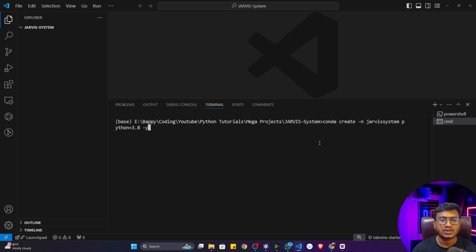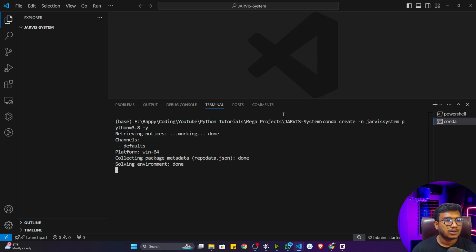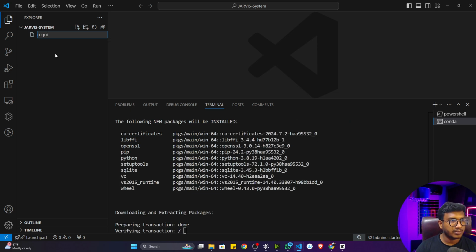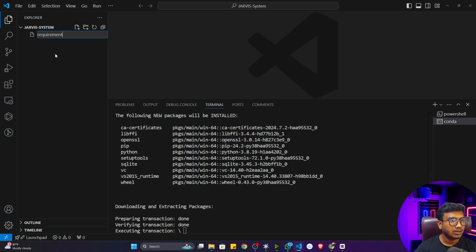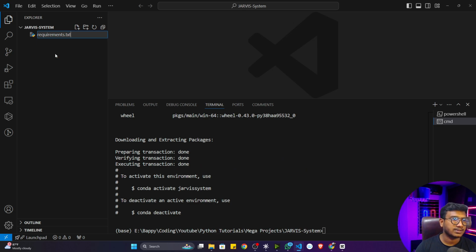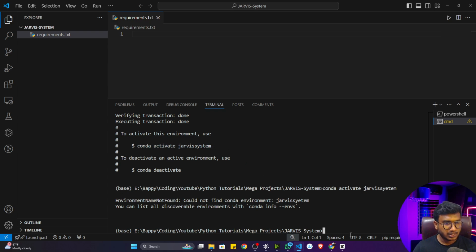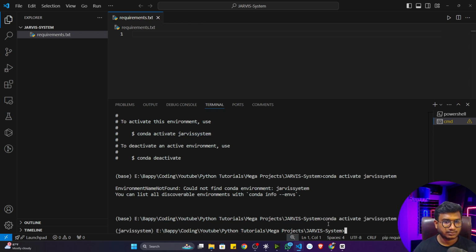That means I want to create this particular environment. Now if I execute the command, it will create the environment first. Then I'm going to activate it, and then install all the libraries. In between, I can create a file called requirement.txt. I think you know, inside requirement.txt we can add all the required packages and install them in just one shot. Now see, the environment is created. If I want to activate it, this is the command. So let me copy the conda command and execute it here.